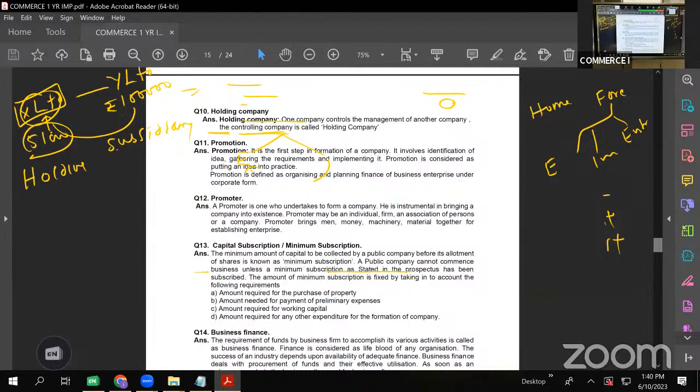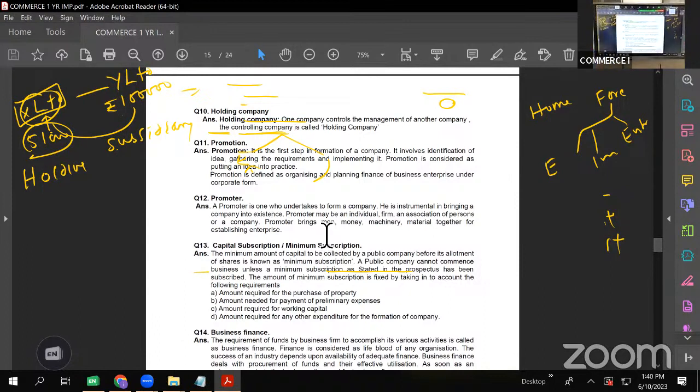Okay, so a promoter is one who undertakes to form a company. He is instrumental in bringing a company into existence. A promoter may be an individual or a firm or a company or any institution. Next, we have capital subscription or minimum subscription. Okay, this is also asked many a time.